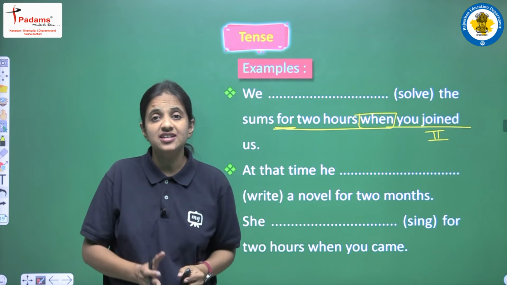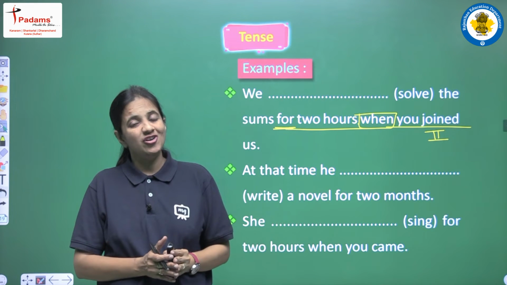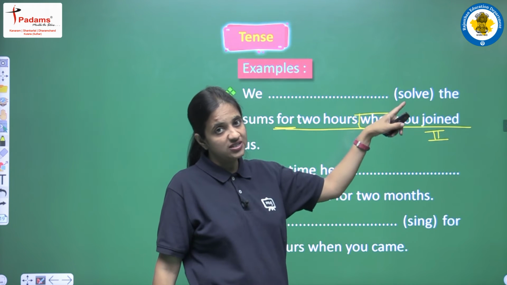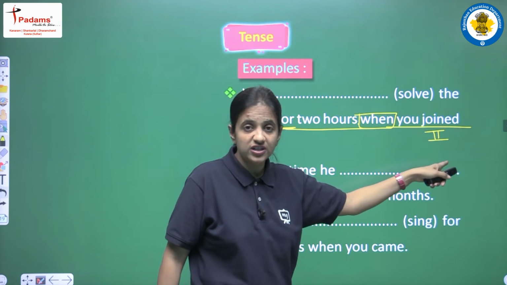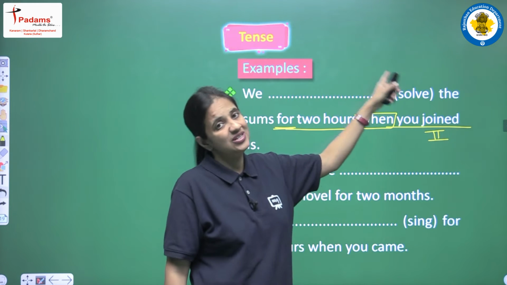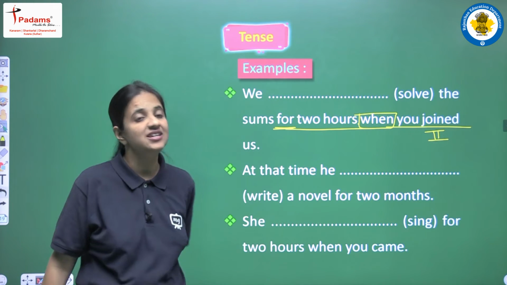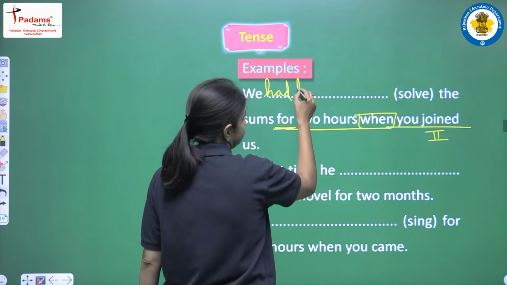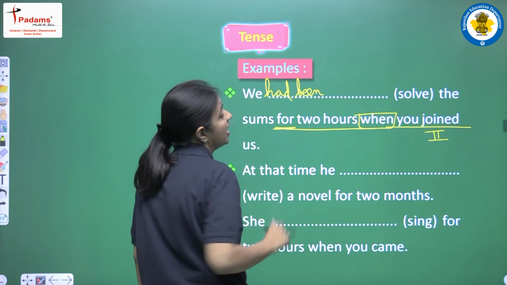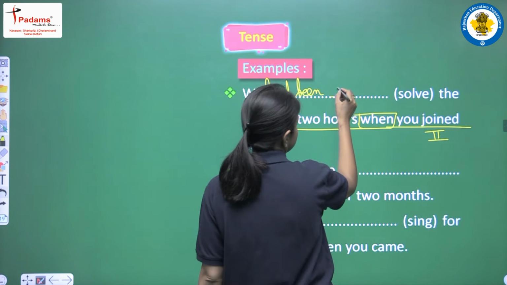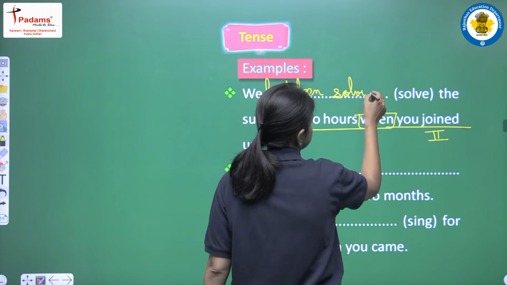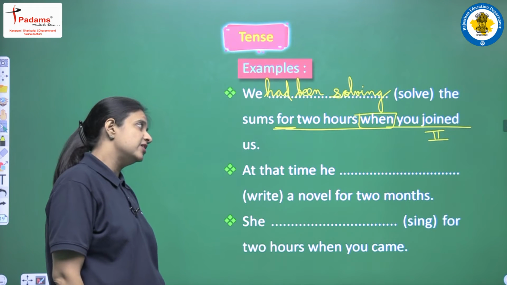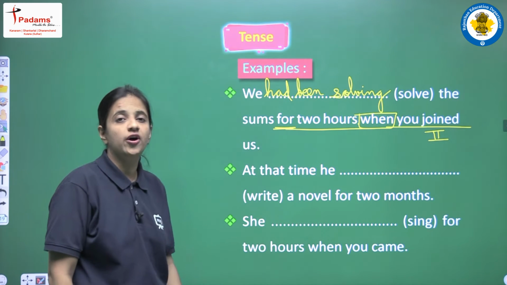You have to read the sentence very carefully, then only you will be able to recognize the tense. Okay, so we are having one conjunction, we are having two clauses, and just read the second clause first, that is in past simple tense. So yes, we will write past perfect continuous tense here. So past perfect continuous tense means we will write "had been", and we will write first form plus ing, so it will be "solving". And the sentence will be: we had been solving the sums for 2 hours when you joined us.